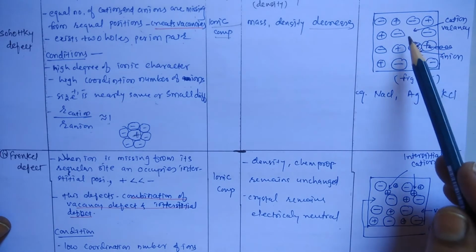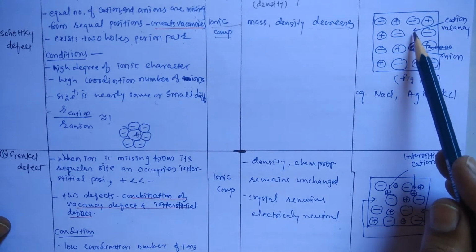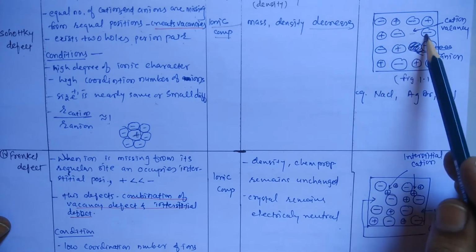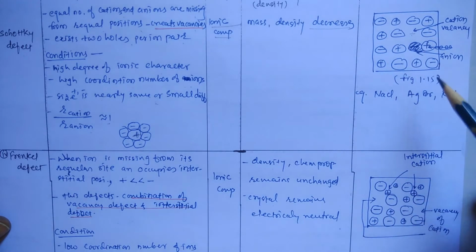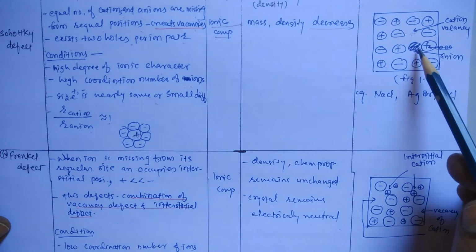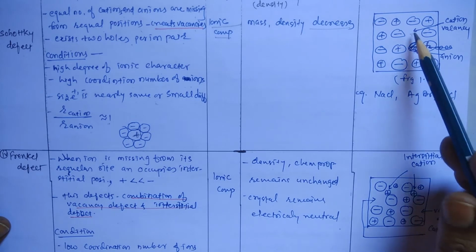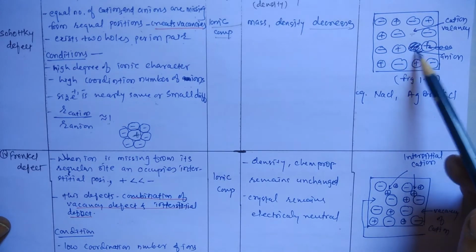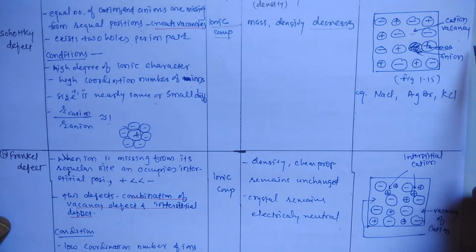So this is the diagram. This is the position of a cation, no doubt, then anion in between these two, then the cation position, and here is the position of the anion, here is the position of the ion. One cation and one anion are missing. Okay, this is the Schottky defect.